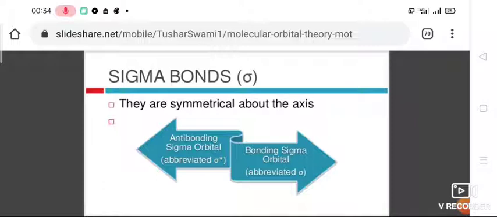The next one is head to head overlap of s and p atomic orbital. S orbital and p orbital combined. Another one, head to head overlap of two p atomic orbitals. So it is known as sigma molecular orbital. In sigma molecular orbital, you can say the antibonding sigma orbital is sigma star, and the bonding sigma orbital is sigma.